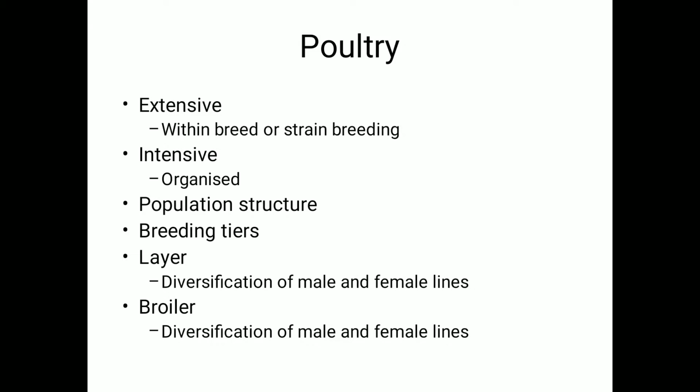For each generation they will have to go to the multiplication tier and purchase, just like maize hybrid seeds or any hybrid seeds in agriculture. They are purchased every year for the sowing activity. They will have to purchase the seeds. In the same way, these chicks of layer or broiler origin should be purchased from the multiplication tier. So for the multiplication tier entrepreneur, the important product is the replacement animal.